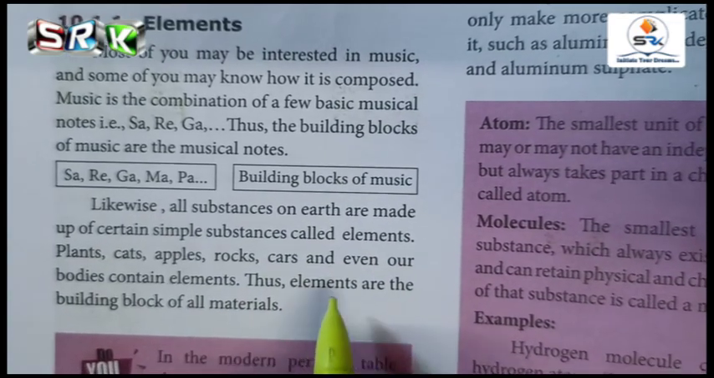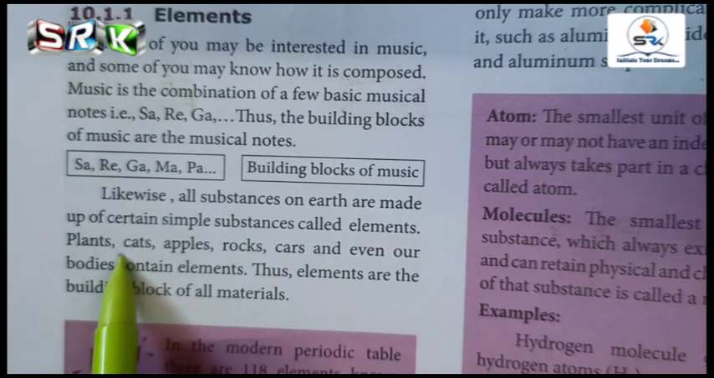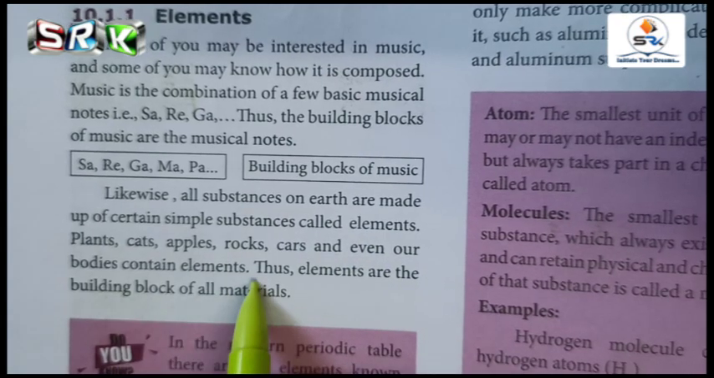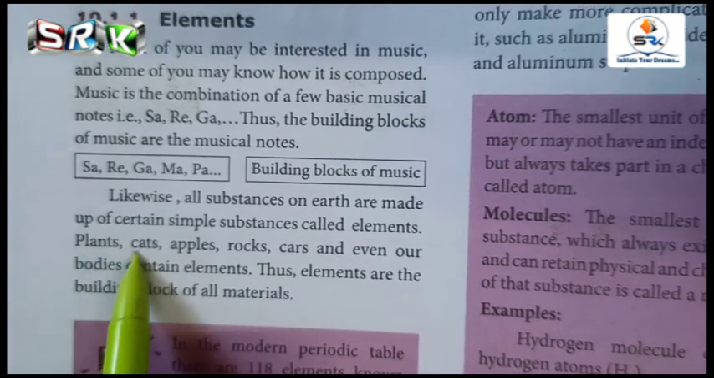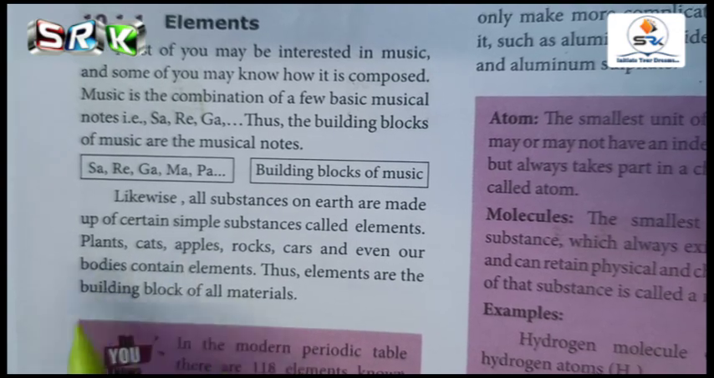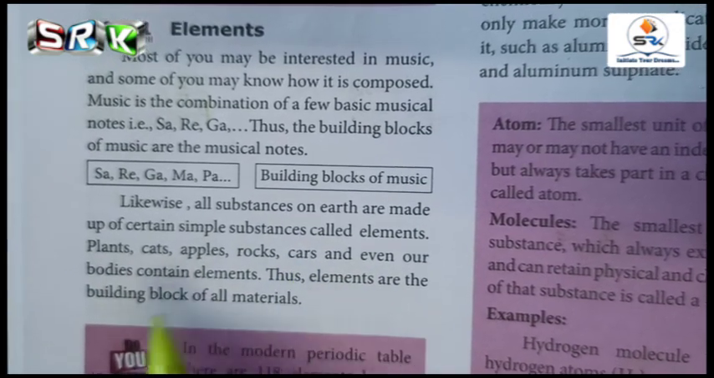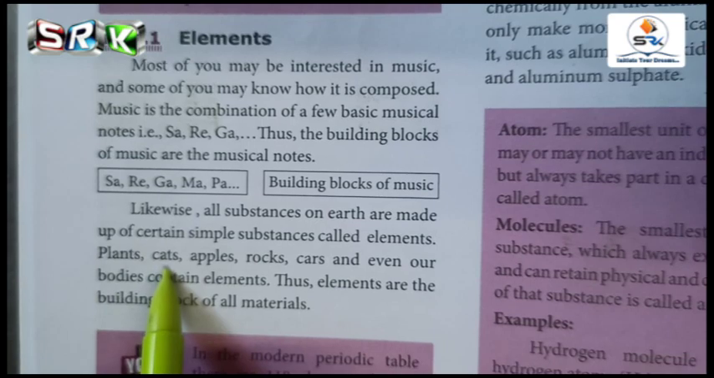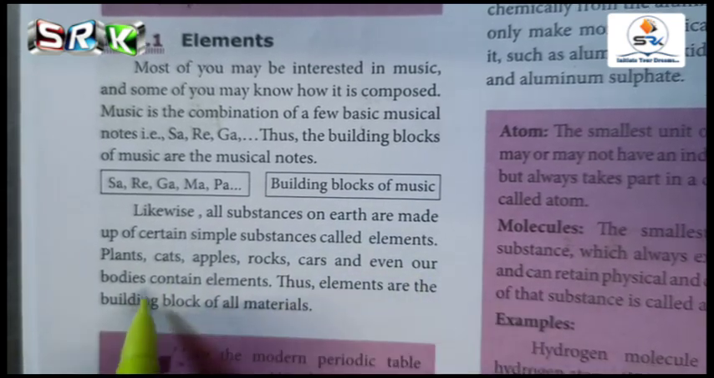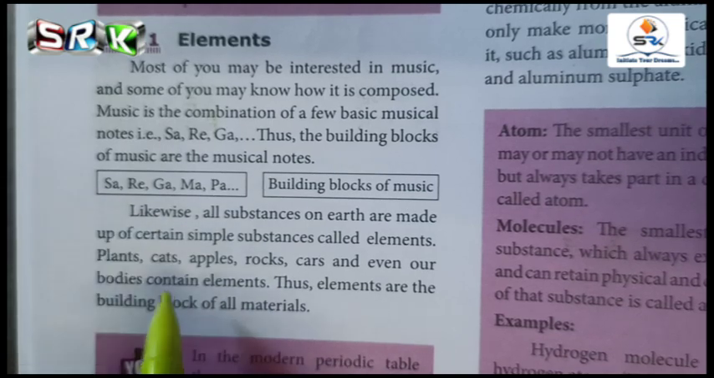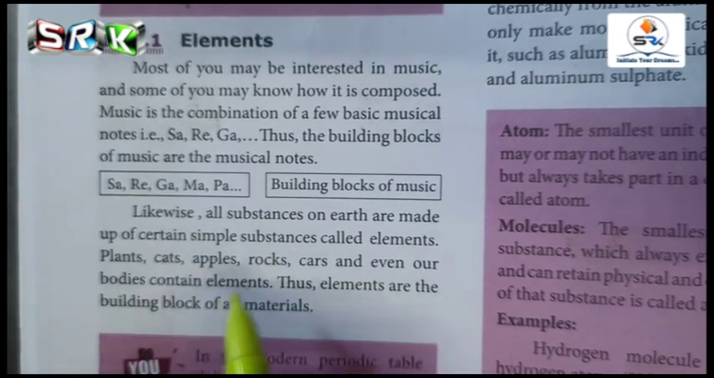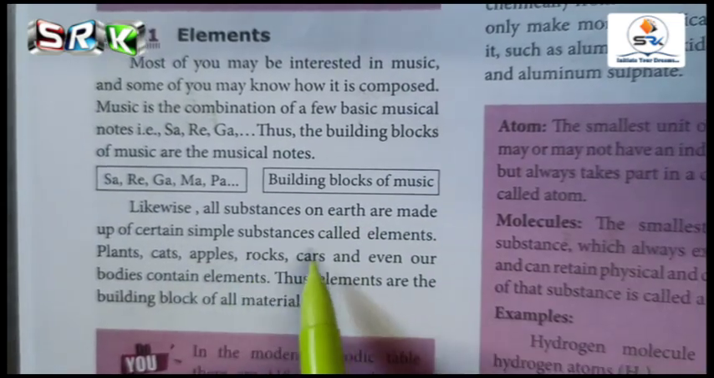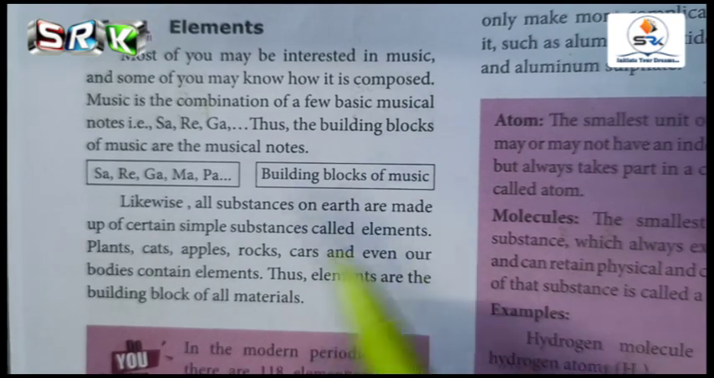How are they the building blocks of all materials? What examples have been given for you: plants, cats, apples, rocks, cars, and even our bodies contain elements. Plants, what are all the elements present in plants? Nitrogen, phosphorus, and potassium. In short, we can call it NPK. So these elements are essential for plant growth. Likewise cats, and we will compare with our human bodies also. So for an organism, these four elements are essential. What are they? Carbon, hydrogen, oxygen, nitrogen. Likewise, rocks will contain silicon, potassium, etcetera.